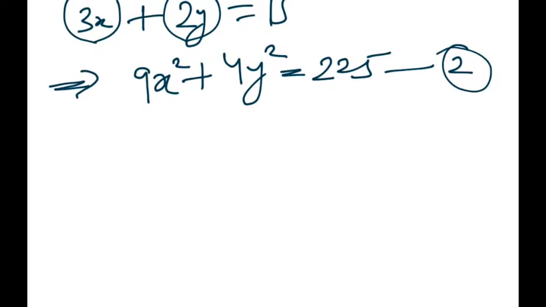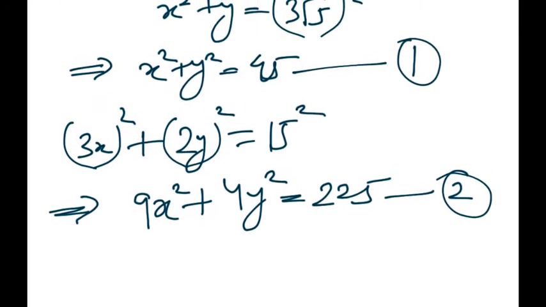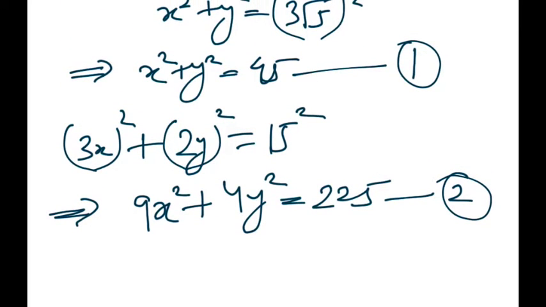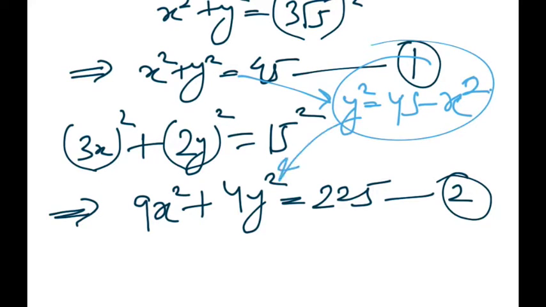Okay, now from equation 1, get y square, put the value of y square in equation 2. So from here we'll get y square equals 45 minus x square, and put this value here.